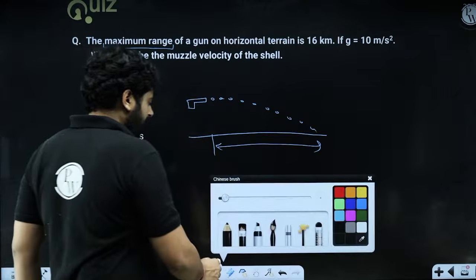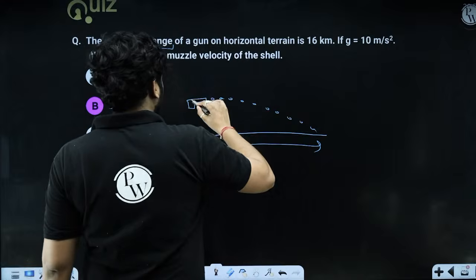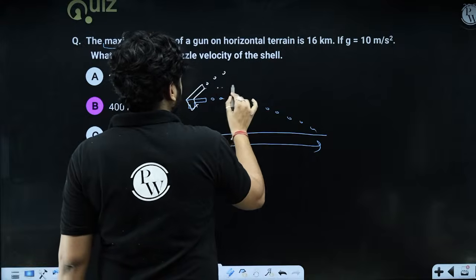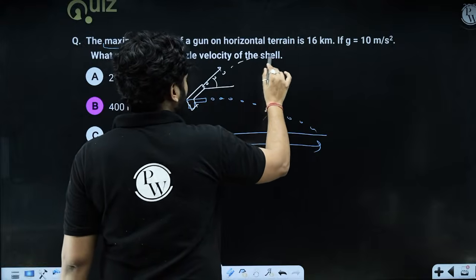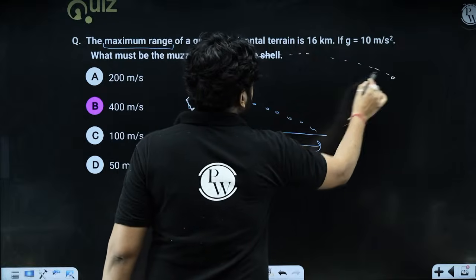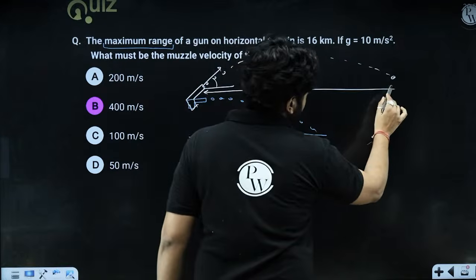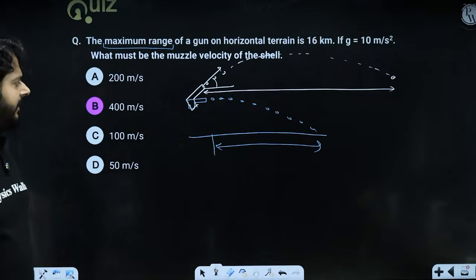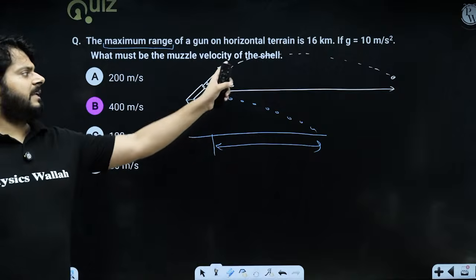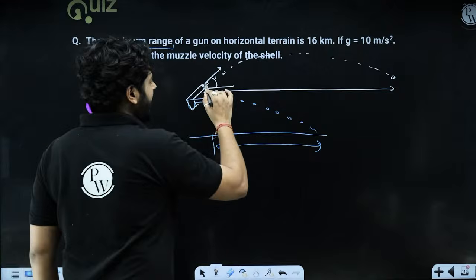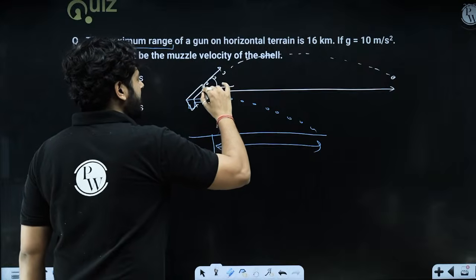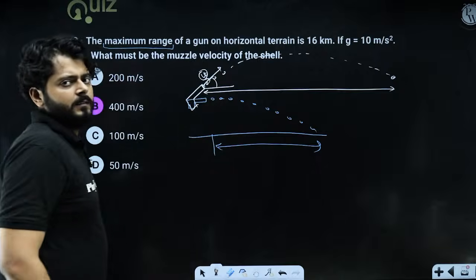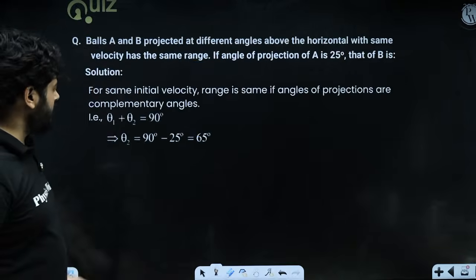But when you launch the bullet at an angle, there must be an angle at which it covers the maximum range. What angle might that be? 45 degrees, we know that. So what should be the muzzle velocity? Muzzle velocity means the velocity at which the shell leaves the muzzle. So let's say the velocity is u. So here we have seen it.